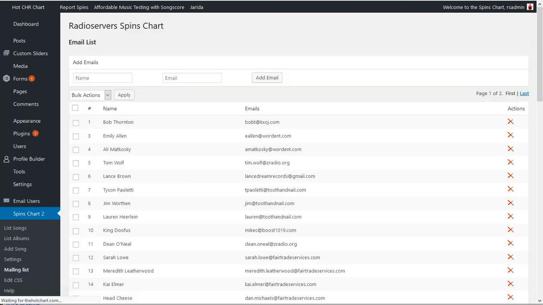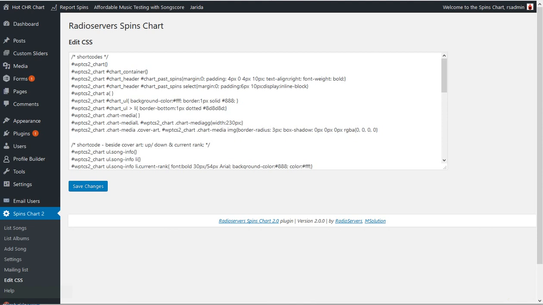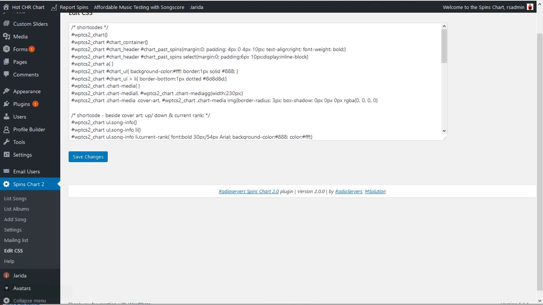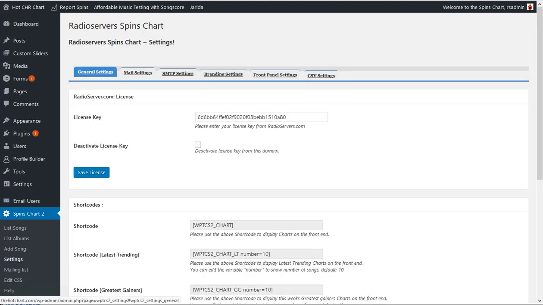And then the mailing list, these are people who get a copy of the chart on Tuesdays. So after it creates the chart on Monday morning, the next night at midnight, Monday night, Tuesday morning, it runs a cron that will email out a CSV to all subscribers, so your record labels and such can get a copy of the chart emailed to them. You do have a place where you can edit the CSS if you want to change the colors, so that's certainly handy as well.